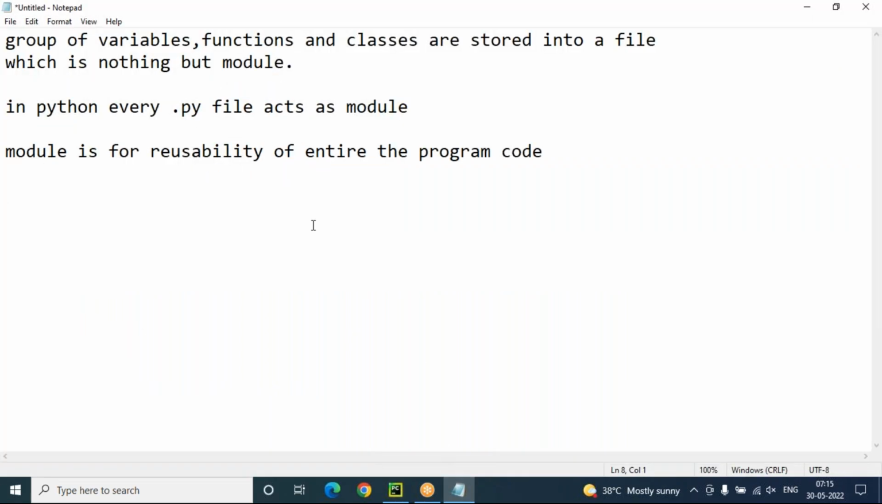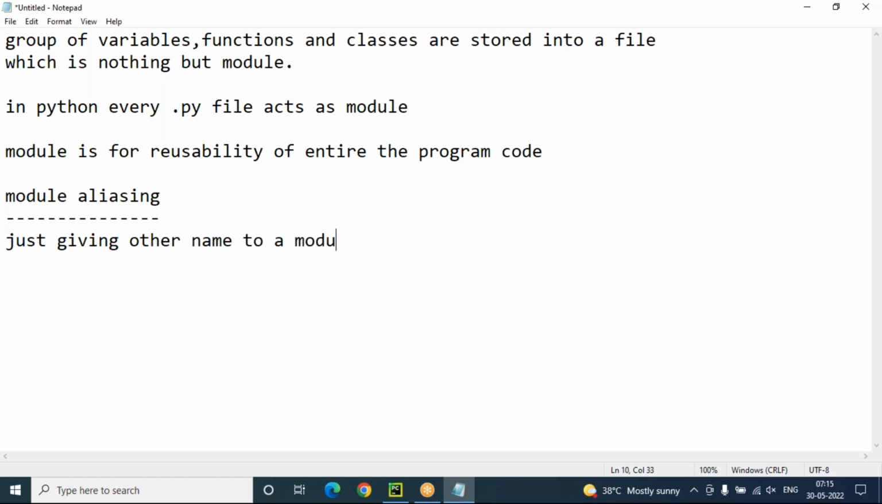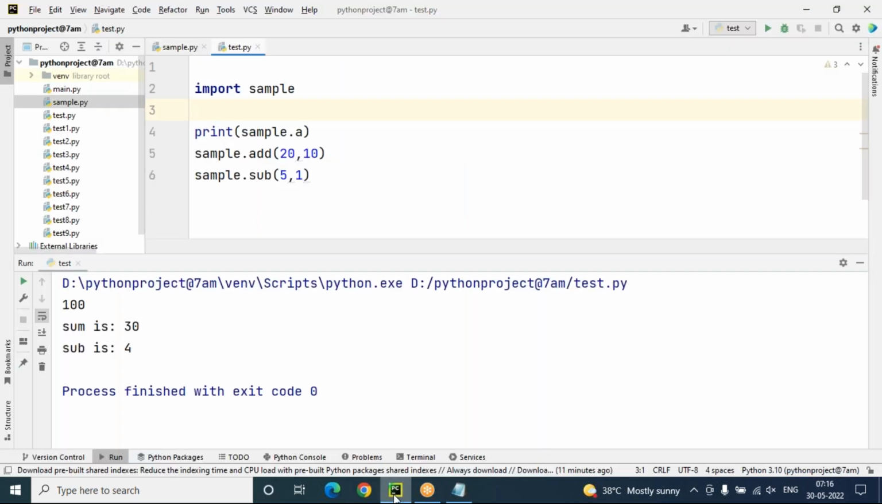Module aliasing means what? Module aliasing means just giving another name to a module. Giving another name to a module is called module aliasing. So why module aliasing?